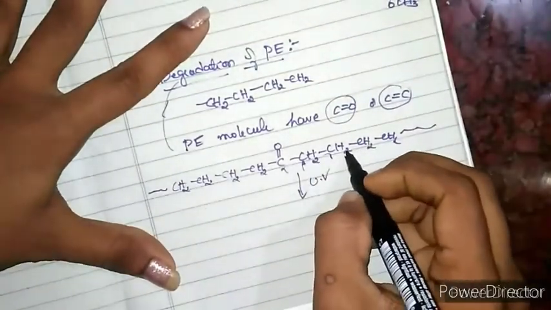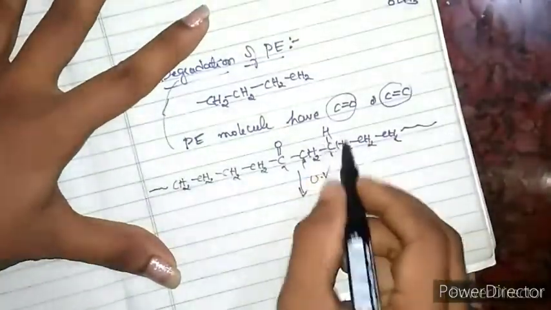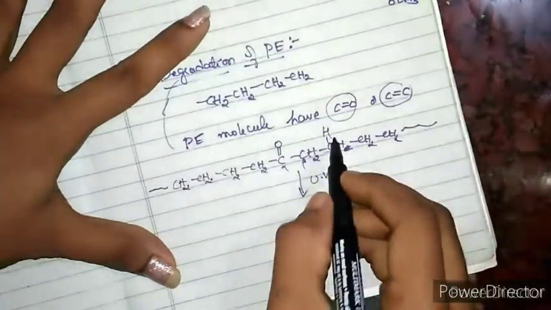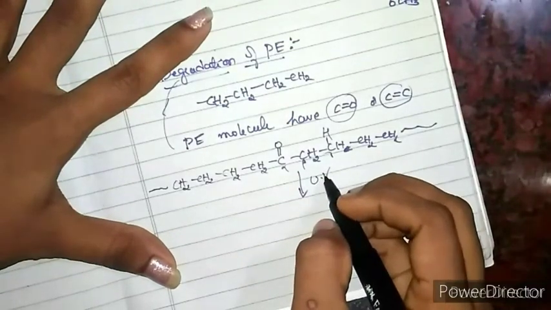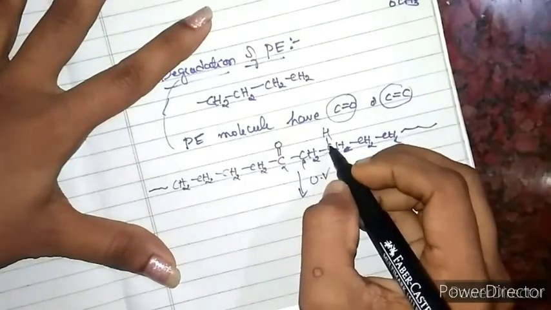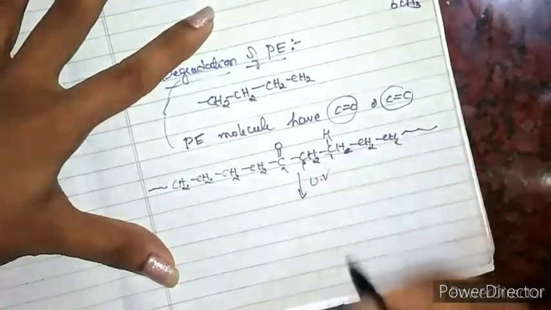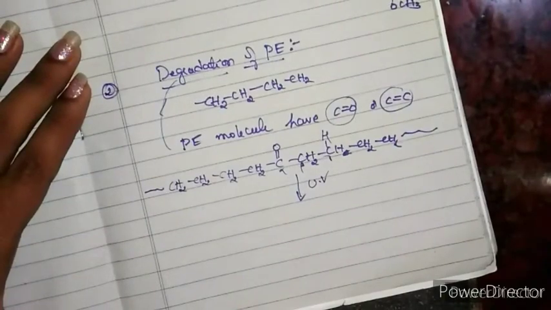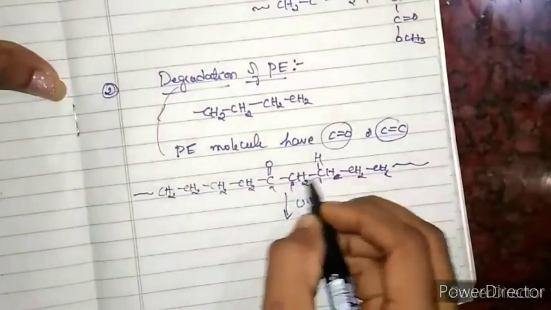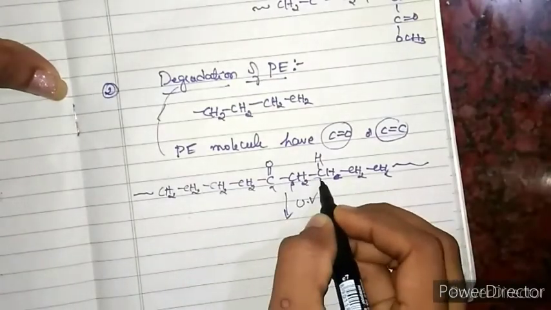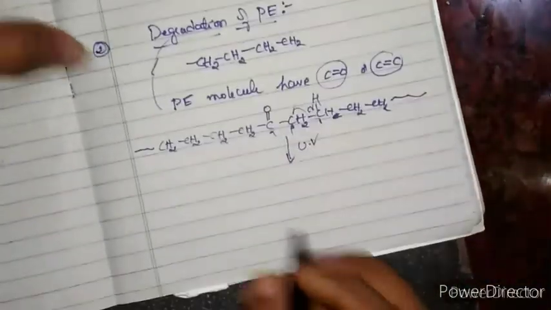Now this is CH2. I write it like this, or if I write like this, it means the same, correct? Now during UV irradiation, the bond cleaves homolytically, correct? So in the first step, the bond between the beta carbon and the gamma carbon breaks, like this. Homolytic cleavage, remember, because we are using UV radiation.